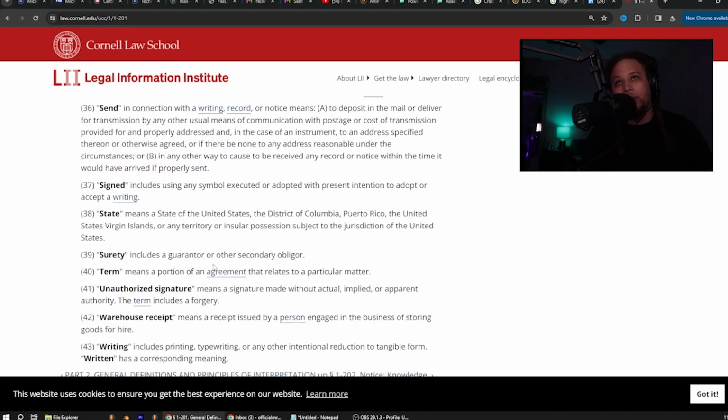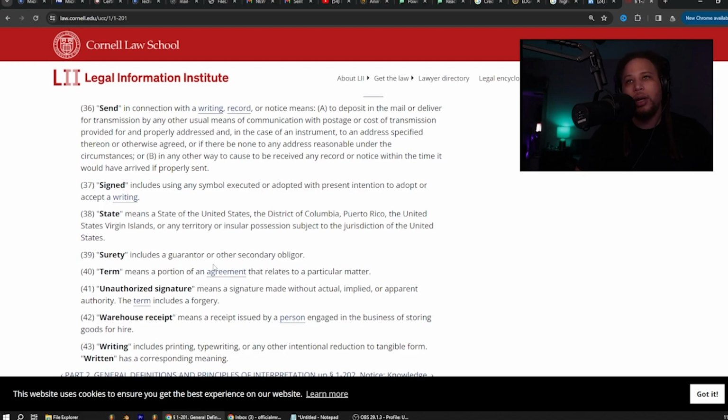All right. So sign includes using any symbol executed or adopted with present intention to adopt or accept a writing. State means a state of the United States, the District of Columbia, Puerto Rico, the United States Virgin Islands, or any territory or insular possession subject to the jurisdiction of the United States. It's crazy how they don't say state of the United States of America. They just say means a state of the United States.